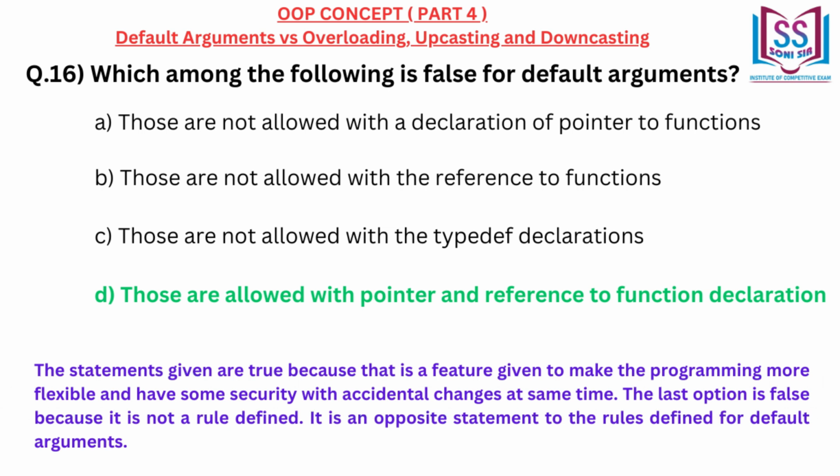The statements given are true because that is a feature given to make the programming more flexible and have some security with accidental changes at the same time. The last option is false because it is not a rule defined. It is an opposite statement to the rules defined for default arguments.